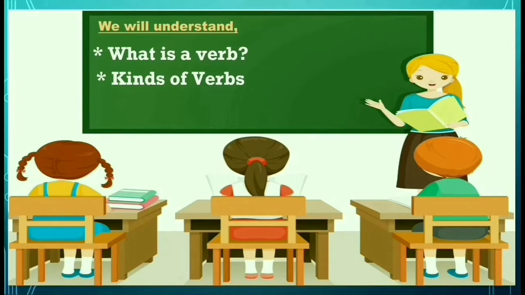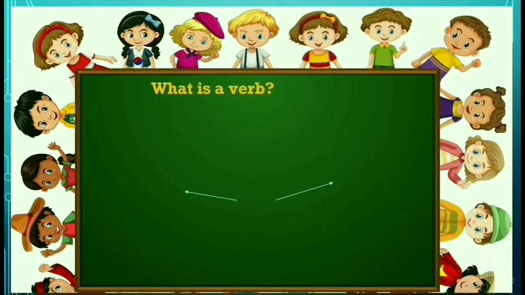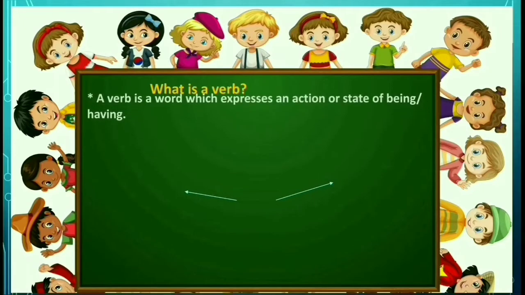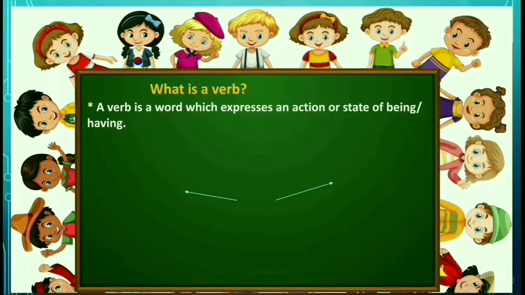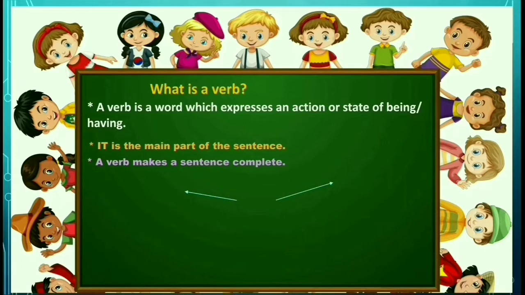Do you know, children, what exactly is a verb? Of course, you know a verb is a word which expresses an action or state of being or having. Shortly, we can say a verb is an action word. It is the main part of the sentence. A verb makes a sentence complete. So, without a verb, we cannot make a complete sentence.